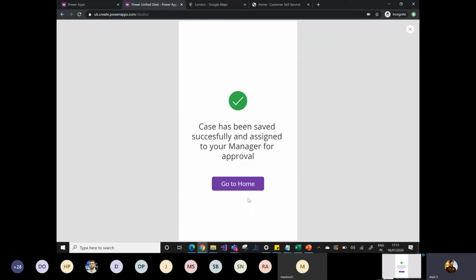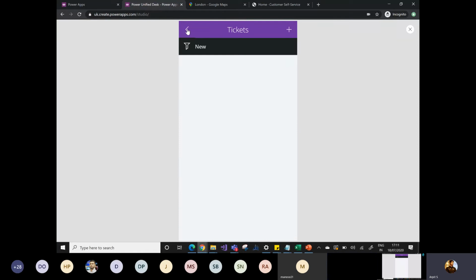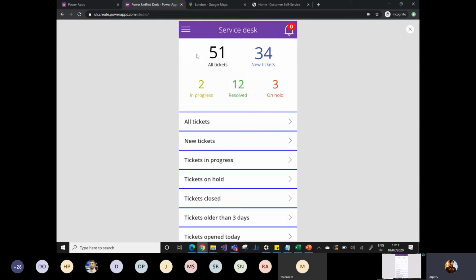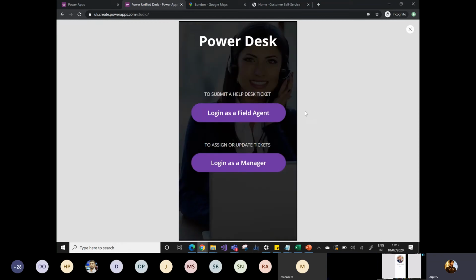Once I save this record, Narayan will go to the home and can find that in the notification area, the count has gone to 0. So there is no record in Narayan's queue right now. So Narayan's task is also done. He has taken the image, he has collected the laptop from the customer's home, he has taken the signature as well, and submitted the information to the service manager. Now Narayan will simply go to the login area and log out.